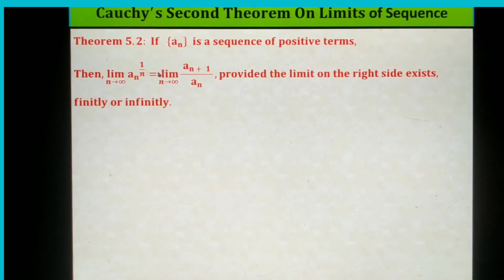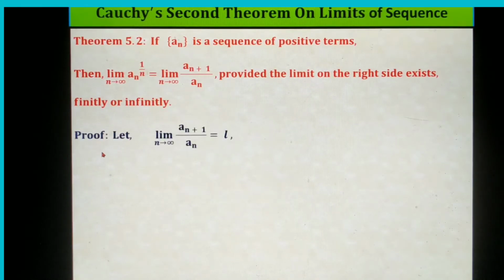It means that if the right side limit, limit n tends to infinity a_(n+1) divided by a_n, is finite, then the left side expression is also finite. If the right side expression is infinite, then the left side expression is also infinite. You have to show or prove this in the theorem.